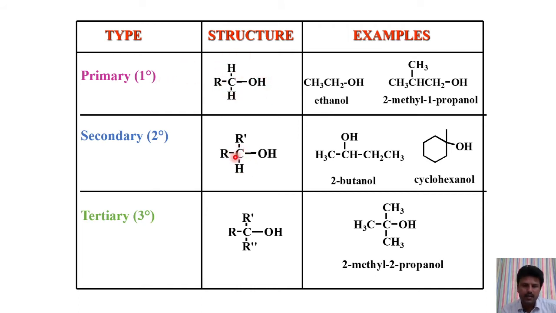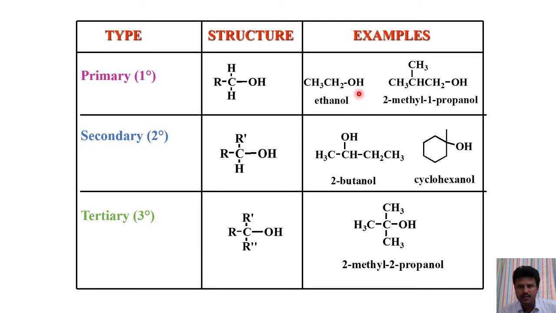Here this carbon is a secondary carbon since it is directly bonded with only two other carbon atoms. Therefore, this OH is bonded to a secondary carbon. This is an example of secondary alcohol. Likewise, here it is a tertiary carbon, and OH is bonded to a tertiary carbon. Therefore, this is an example of tertiary alcohols.